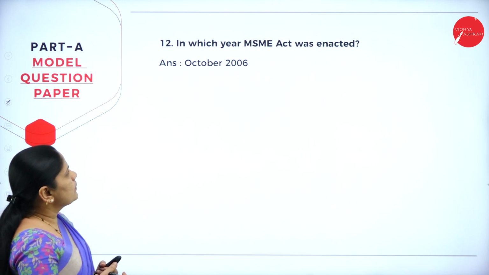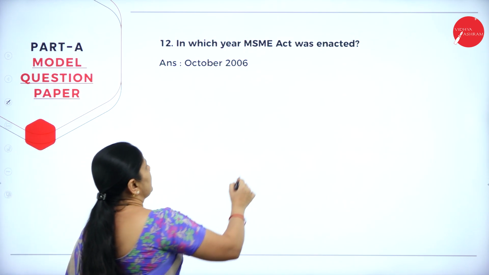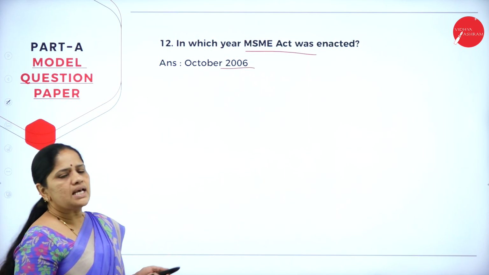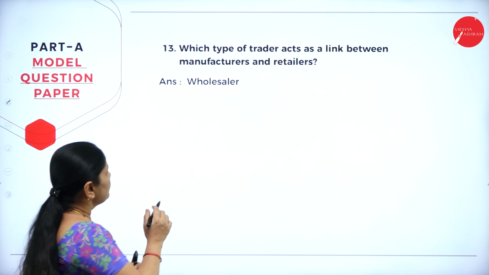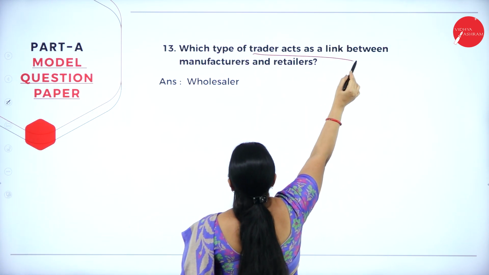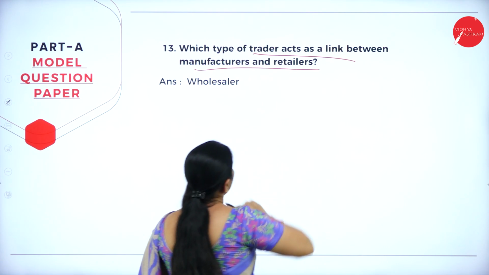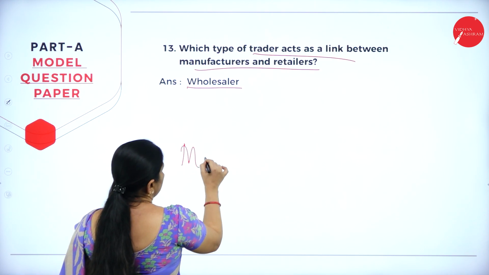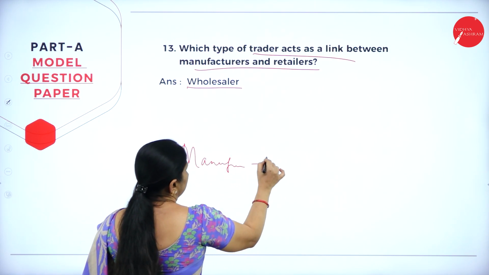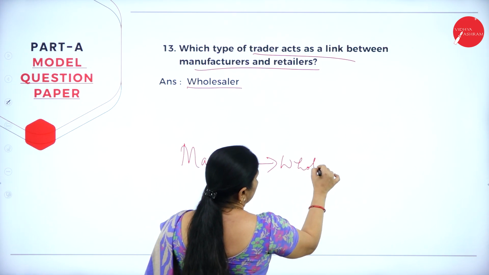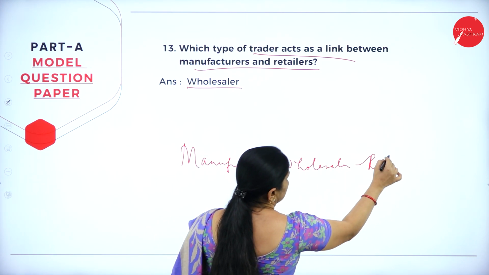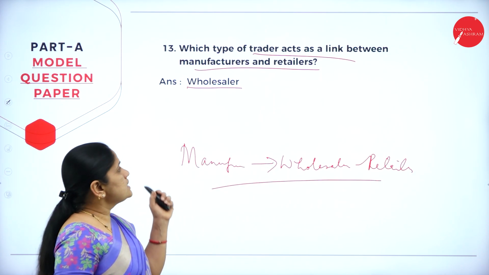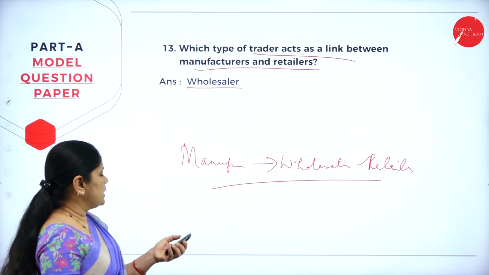So, whoever is buying all the debtors from the client. Next, in the 12th question, in which year was the MSME Act enacted? It was in the year 2006. Now, coming to the 13th question, which type of trader acts as a link between the manufacturers and retailer? The wholesaler is the link here. We have the manufacturer, then he sells to the wholesaler and then it goes to the retailer. So, this is the distribution channel which is being asked here. This is a question relating to internal trade.